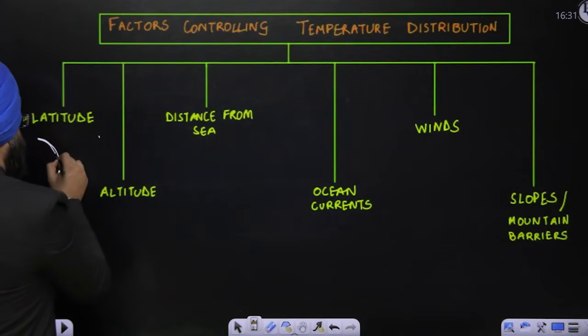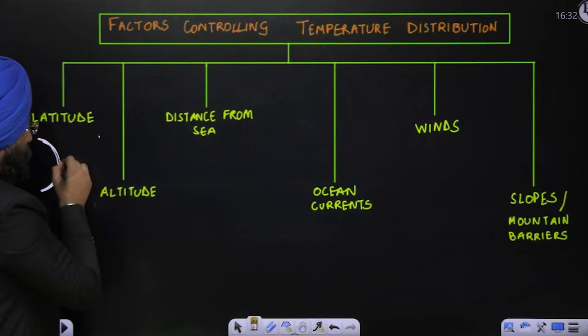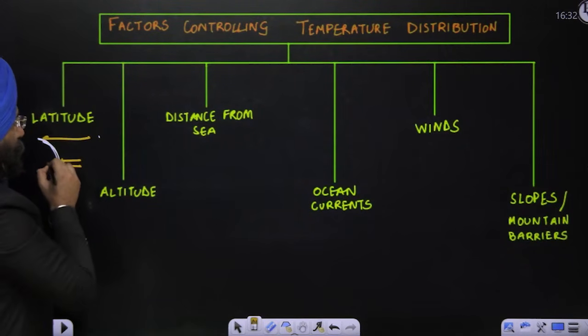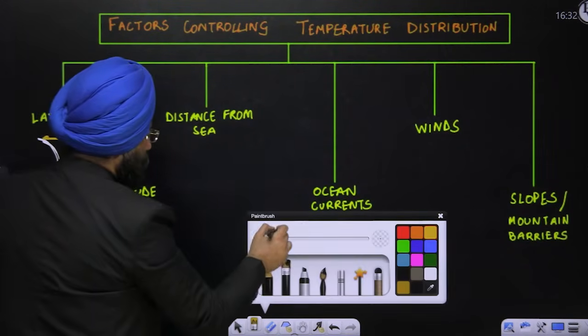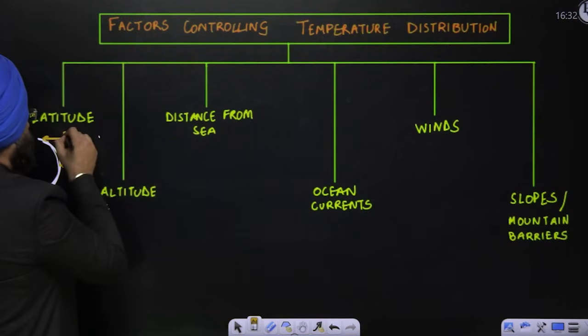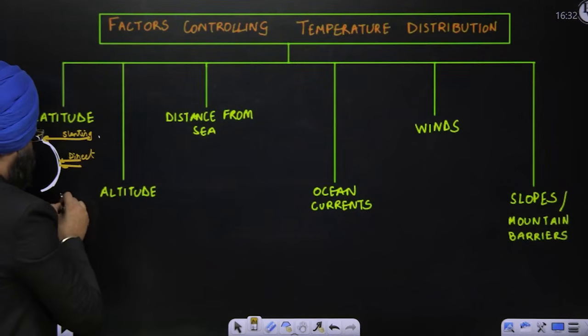This is supposedly the surface of the Earth. The sun rays that are coming over here, supposing it is direct. Over here it will be slanting. So these are slanting rays in the higher latitudes, slanting and direct.